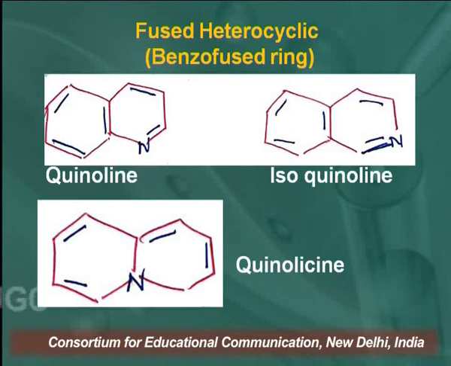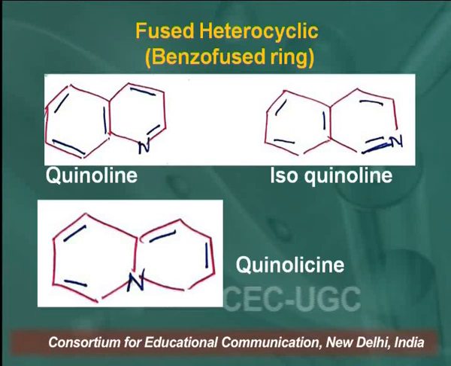So this is quinoline. In this quinoline, you are looking here, there are 2 rings, right? And out of the 2 rings, 1 ring has a nitrogen atom, a heteroatom. So this structure is called quinoline.